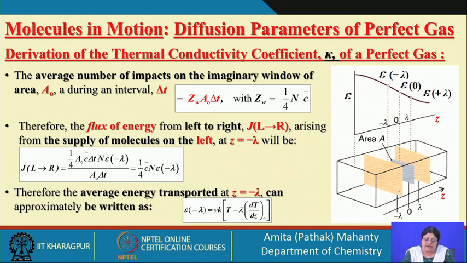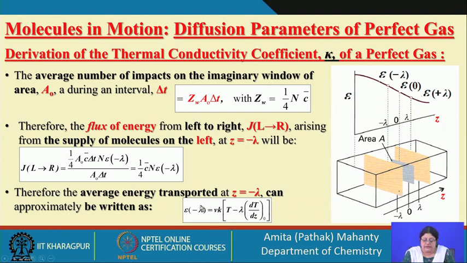The average energy transported is the energy at z equal to 0, and then you take the energy at this point, with the slope of distance, which is the temperature difference between these two regions, that means dT by dx into the position at which it is happening.